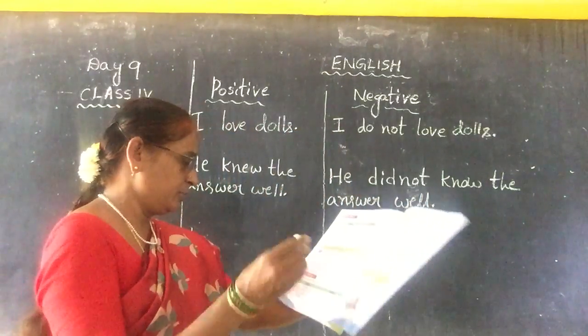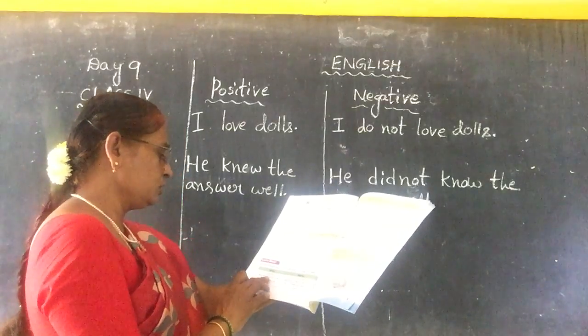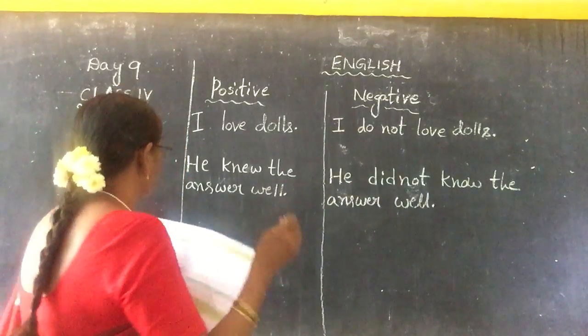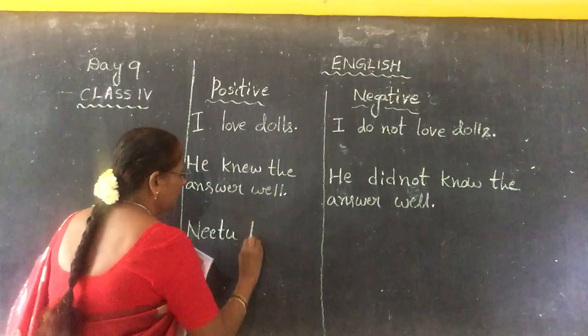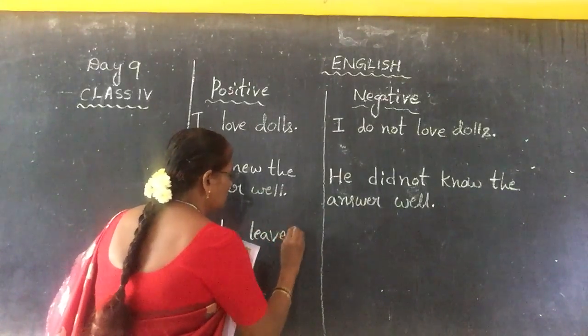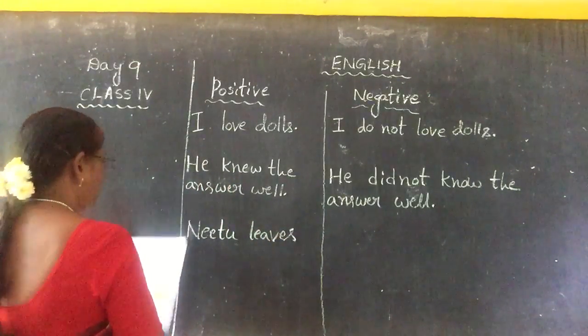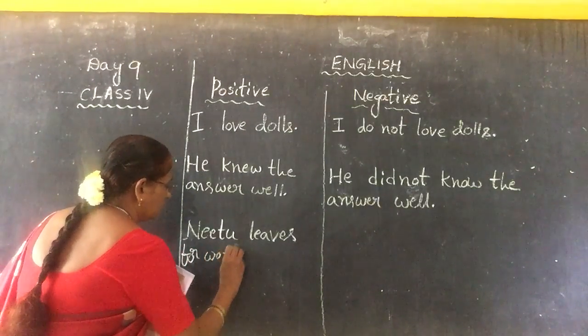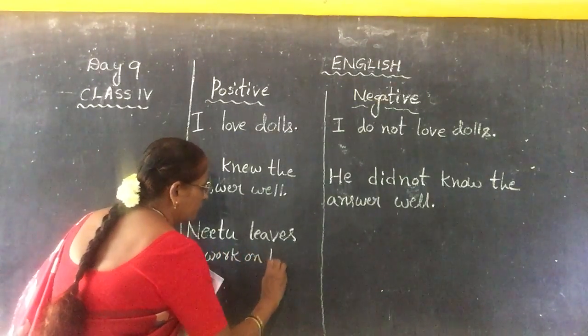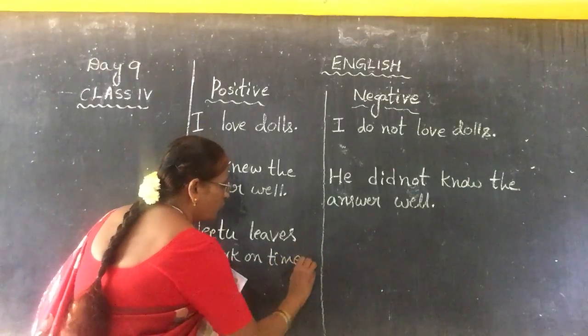One more example. "Neetu leaves for work on time." Positive sentence.